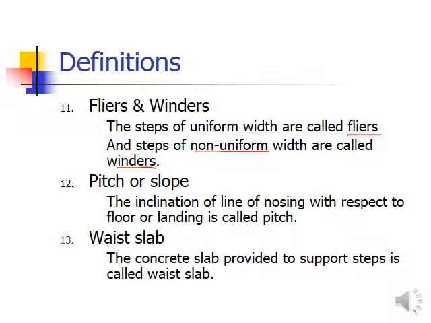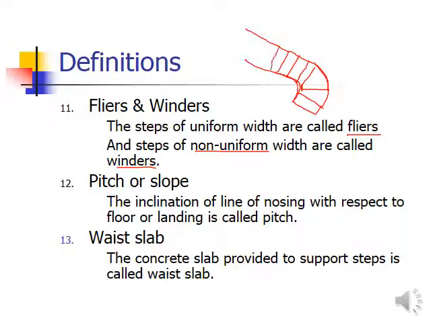Winders are used due to less spacing. 1 or 2 steps you can provide at the turning, let's suppose this is the spiral turning of the staircase. So the first two steps you can provide at the turn like this. Here at the turning these are of non-uniform width, meaning on one side the width is smaller and on the other side it is larger. Once it is straight again, you can provide equal-dimension flyers.